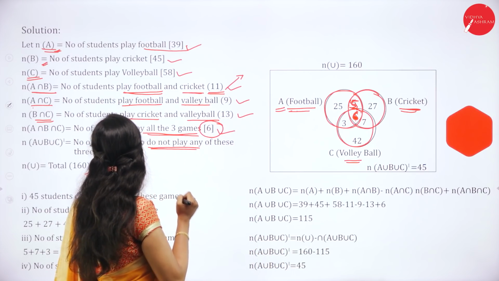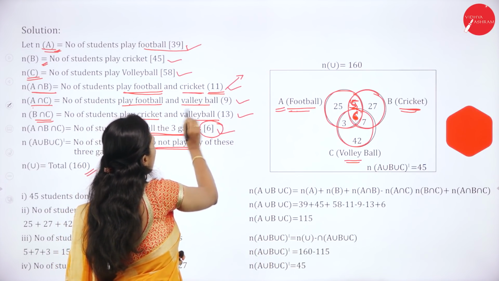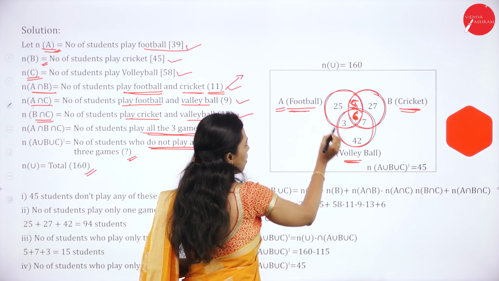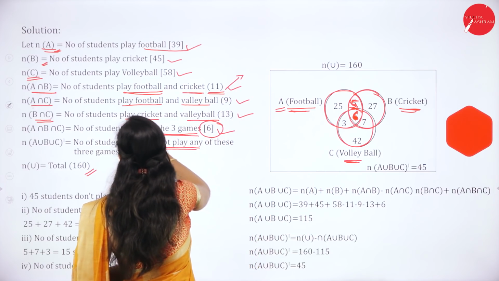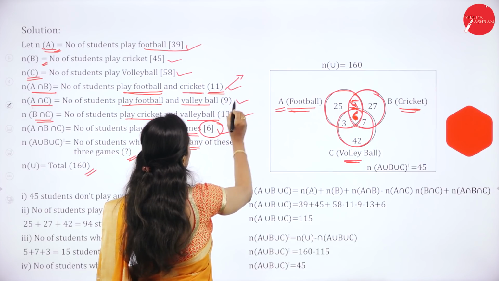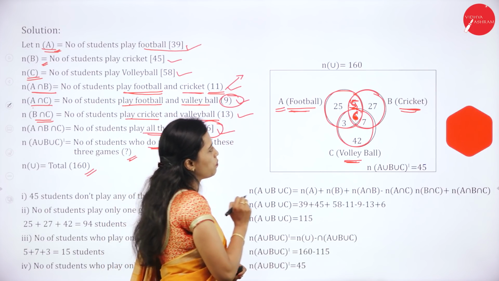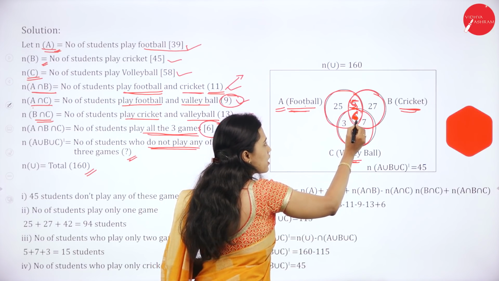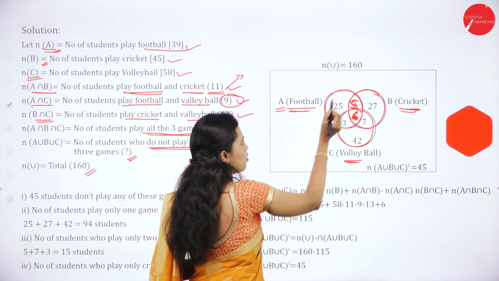Then number of students who play football and volleyball. Football is A, volleyball is C. So combine these 2. Football and volleyball is 9 students. So 9 students play football and volleyball, but 6 students play all the 3 games.